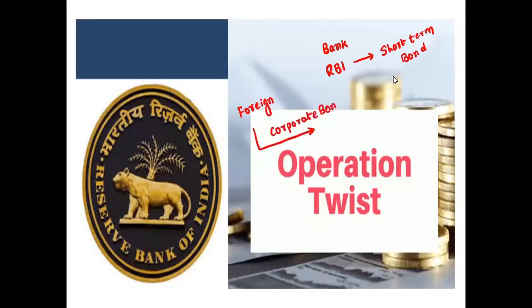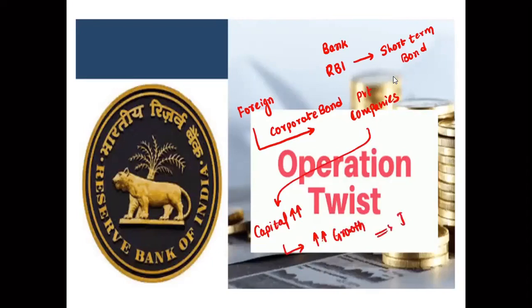If foreigners are investing in the private companies, the companies will get more capital, which will lead to more money supply, more growth, and employment will increase. Right, this is called an operation twist.